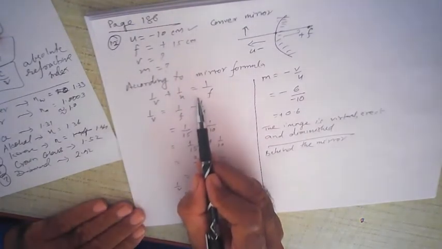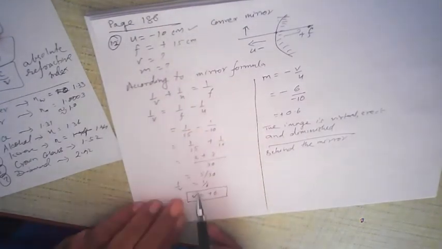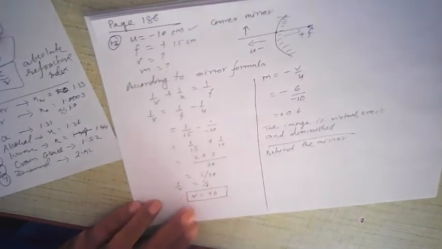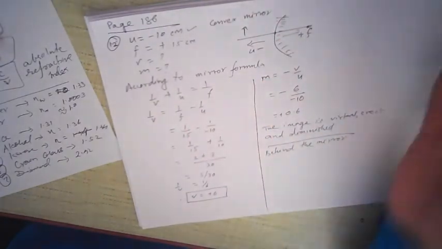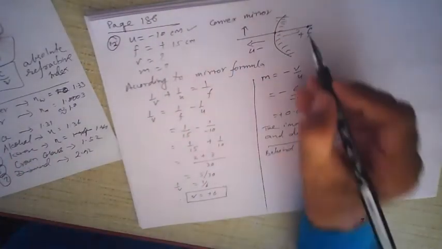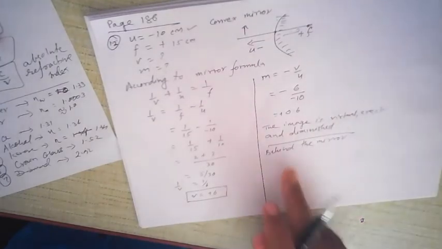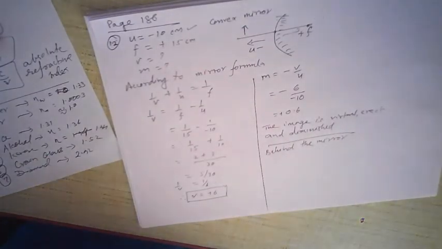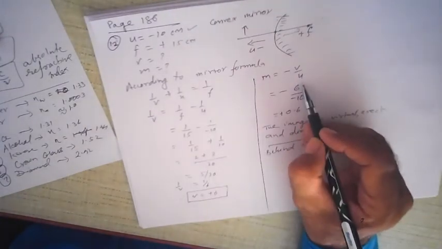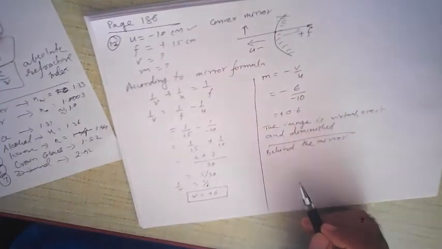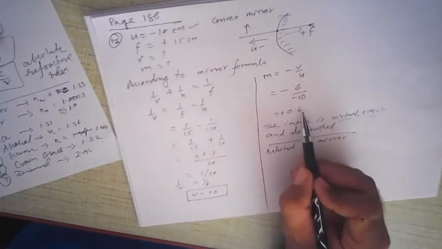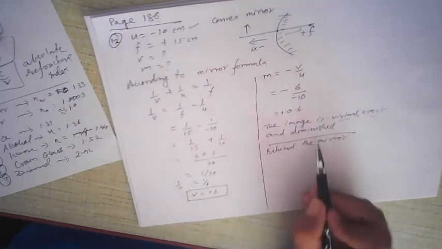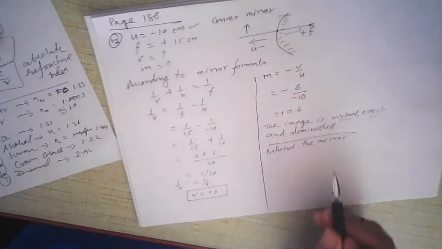So according to mirror formula, write the values and you get 1 upon V is 1 upon 6, or V is equal to plus 6. This plus sign indicates that the image is formed on this side, not on this side. Image is formed here somewhere. So it is formed behind the mirror, not in front of the mirror. Then at the same time magnification, you put the values, you get plus 0.6. Plus 0.6 indicates the image is virtual and erect. And because it is less than 1, 0.6, that means it is diminished. So this is how you solve numericals. Alright, let us see another one.